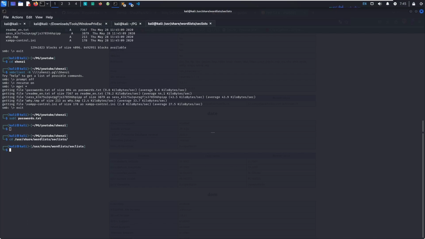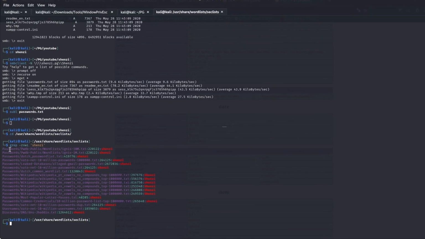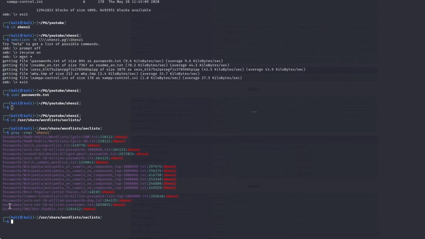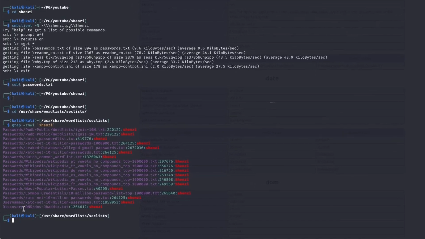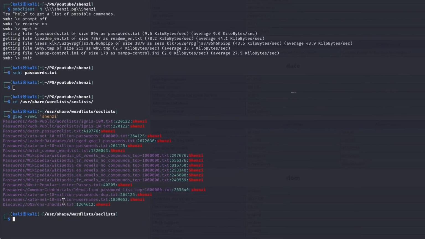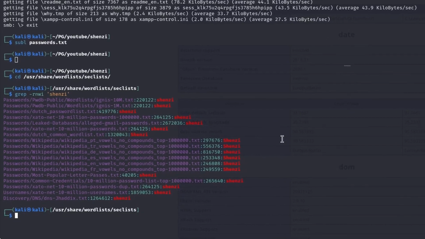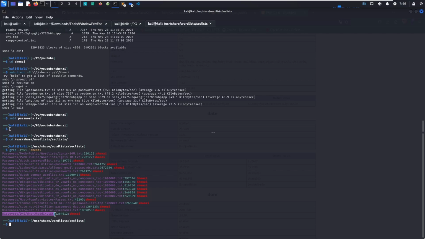So let's go to SecLists, and I'm gonna use grep to find any strings that contain the word Shenzi. As you can see, most of these are in the passwords word lists, and then there's one in discovery, which is the DNS JSON file, but you don't really use this normally to fuzz for directories.